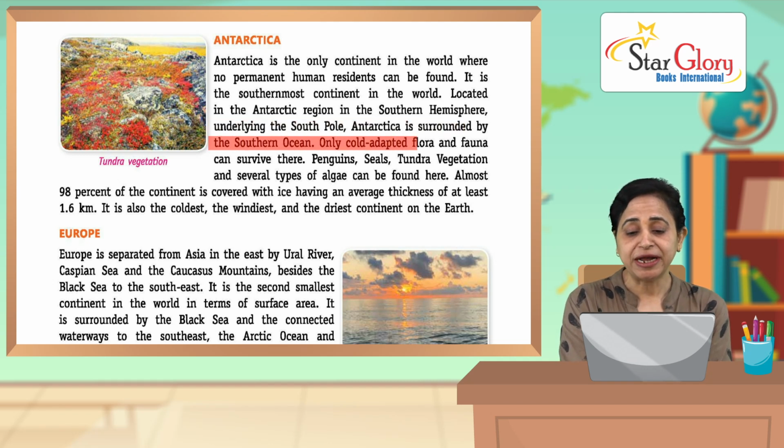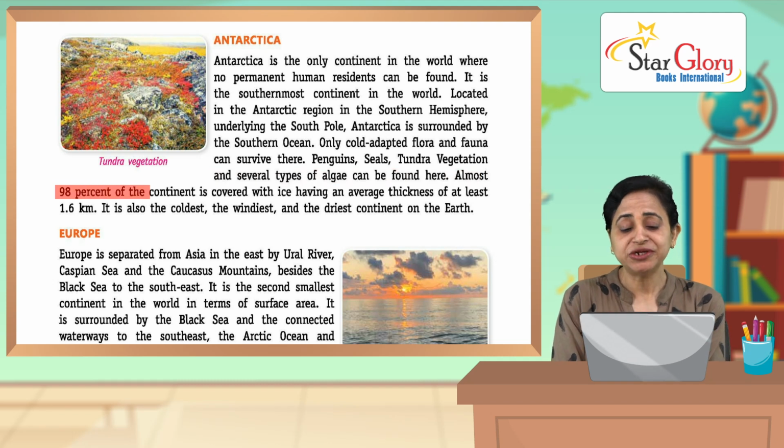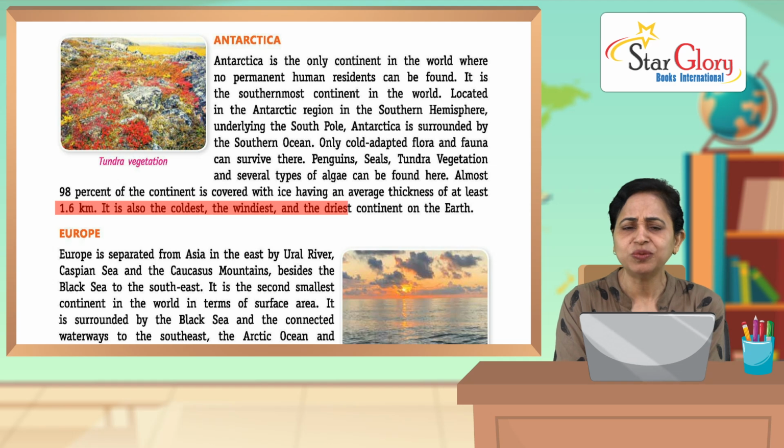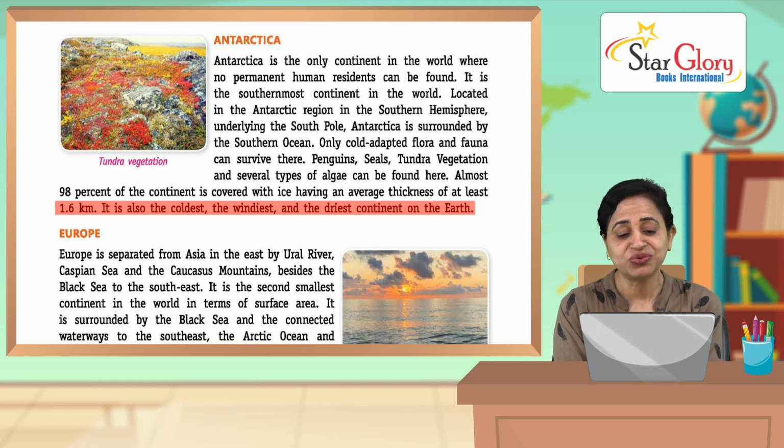Only cold adapted flora and fauna can survive there. Penguins, seals, tundra vegetation and several types of algae can be found here. Almost 98% of the continent is covered with ice having an average thickness of at least 1.6 km. It is also the coldest, the windiest and the driest continent.